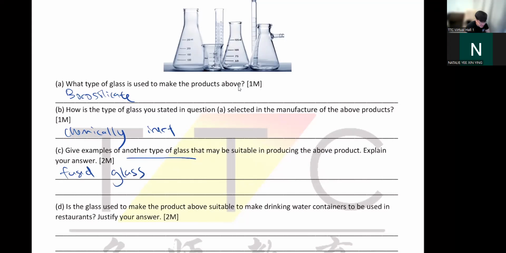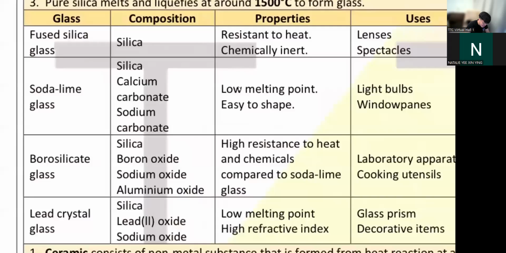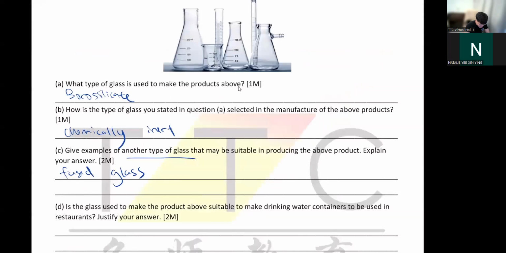This is the second, the middle glass. Not too expensive, not too cheap. The cheapest one, oh sorry, I think I messed up the name. The cheapest one was called soda lime. This is the cheapest you can get. If you buy those 5 or 6 ringgit glass cups from Mr. DIY or Daiso or whatever, chances are they are soda lime. Very cheap. They will chip easily. You drop them somewhere, they will just crack into half, really soft.